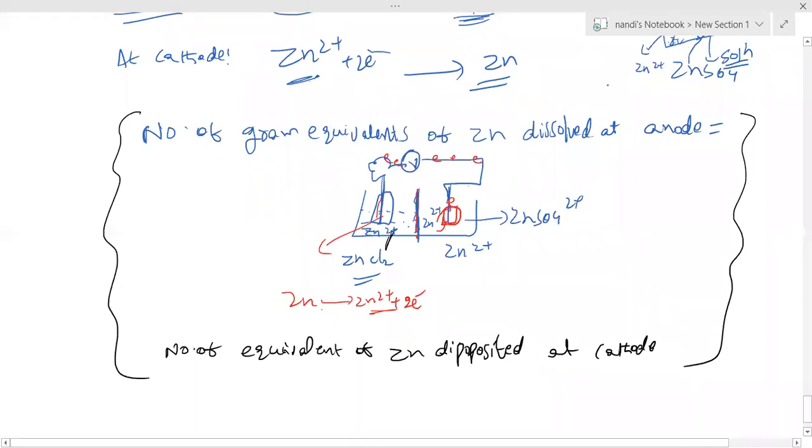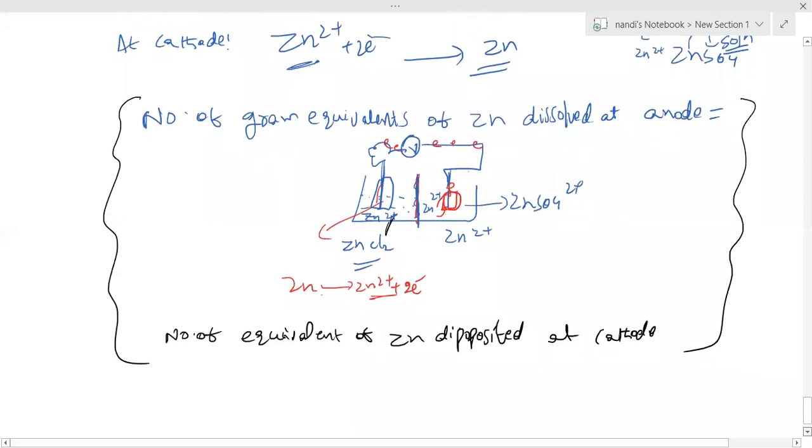I will try to write my best. So whenever active electrodes are there, which I am taking, the reaction takes place at the anode only. Clear? Now come to the back.